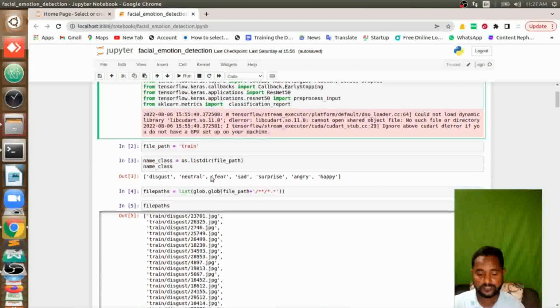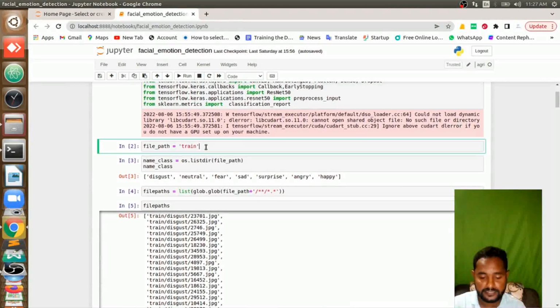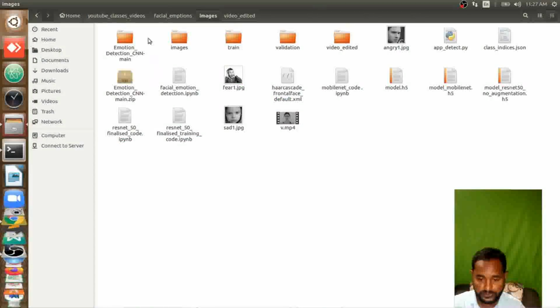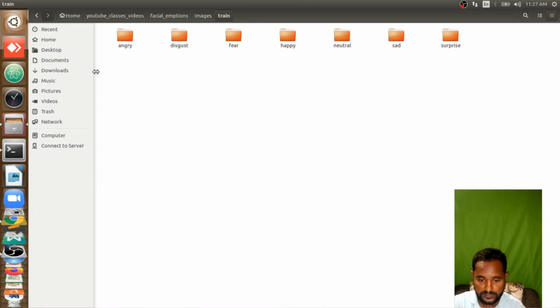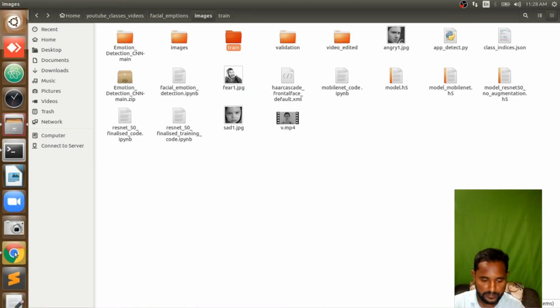So let us start by first importing the dataset. For that I am mentioning the path from which I am going to import it. Mine is train, you can see it in the folder. All the classes are there in a folder called train, so I am importing that first.